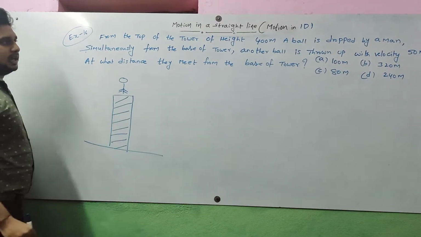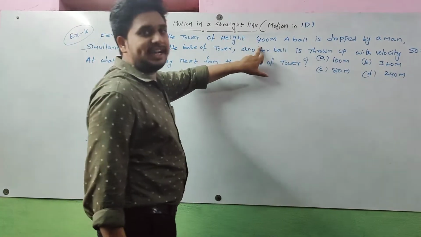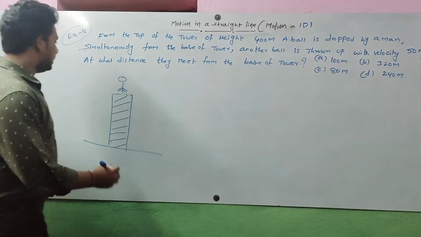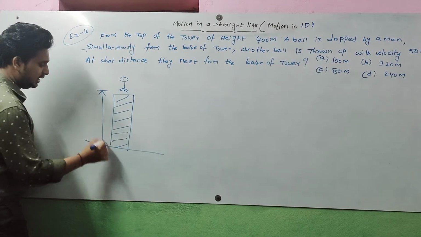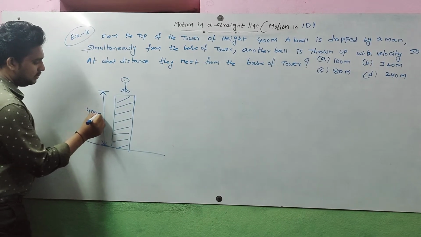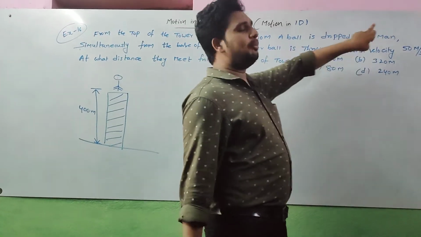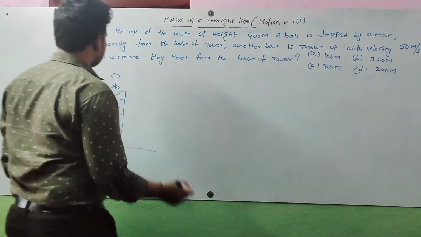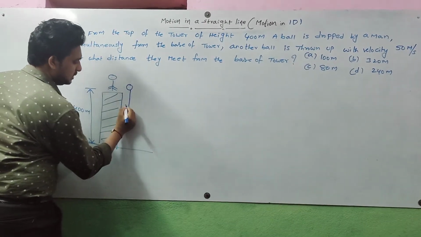The height of the tower is given as 400 meters. A ball is dropped by the man. This is a ball which drops.